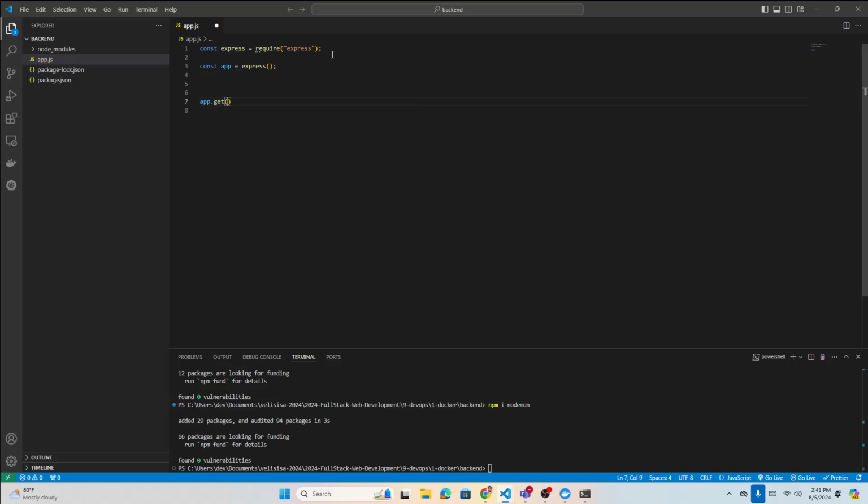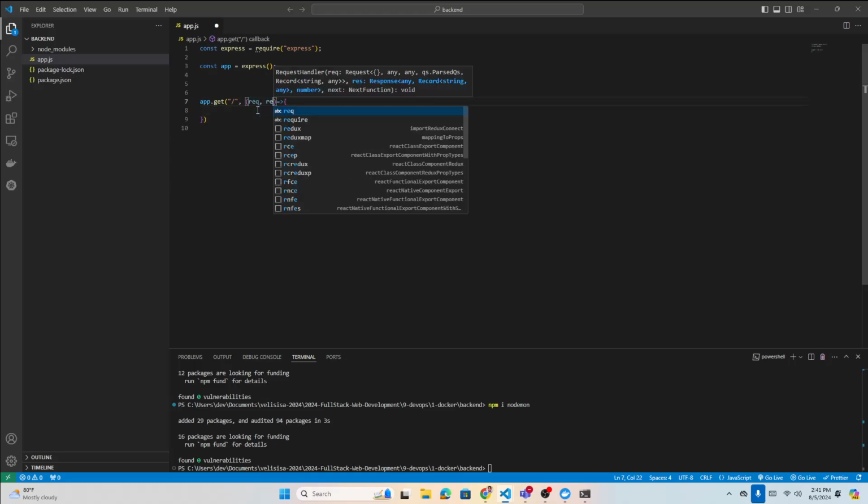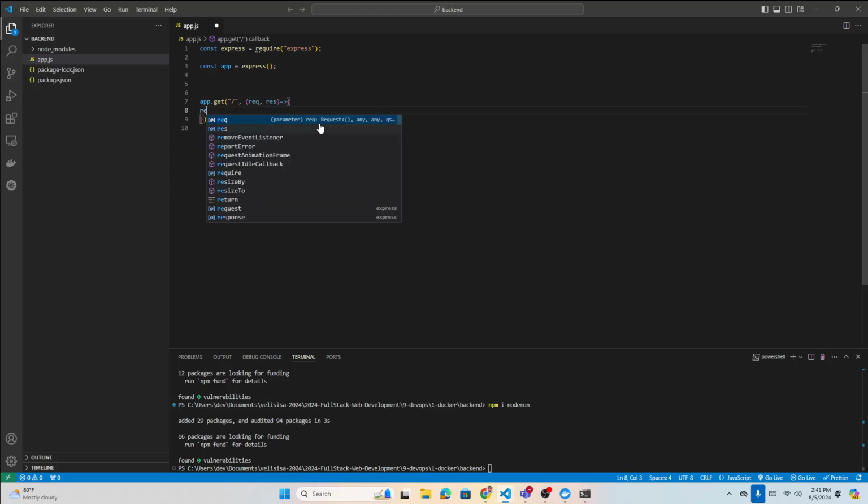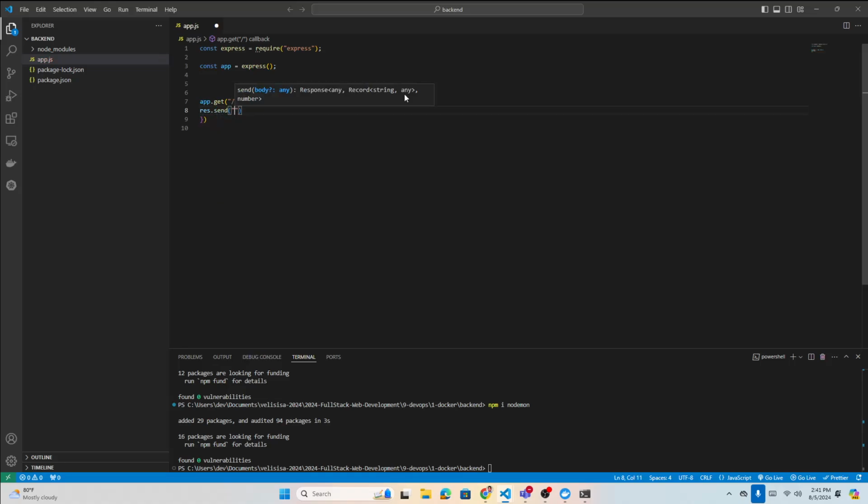app.get on the root route, and you call the callback function to render something. In the callback you have request and response. Response dot send some message, like Hello world.